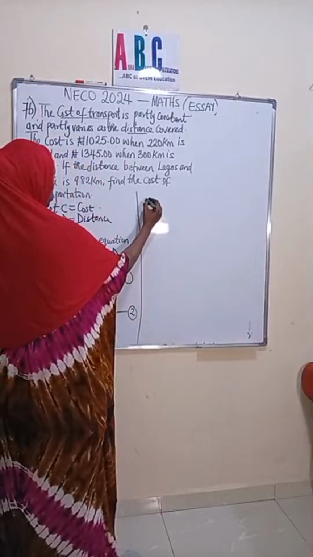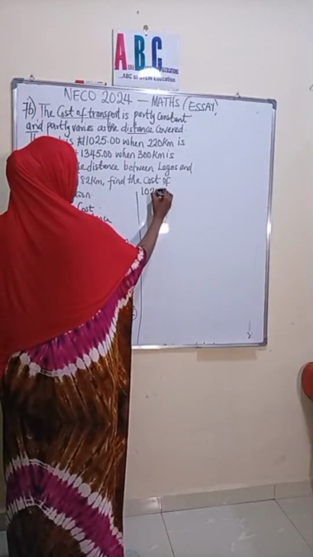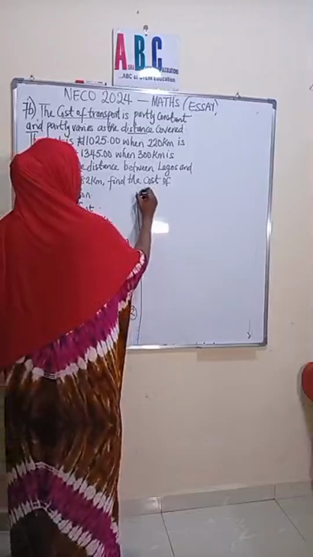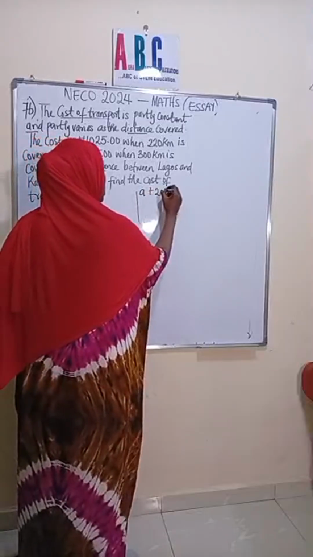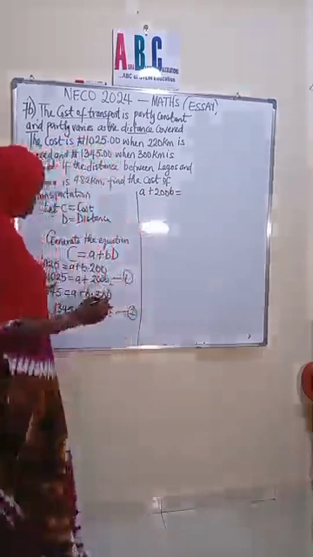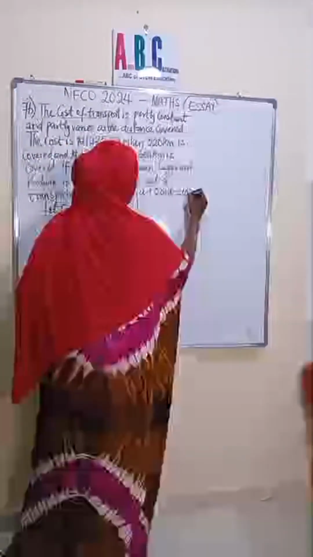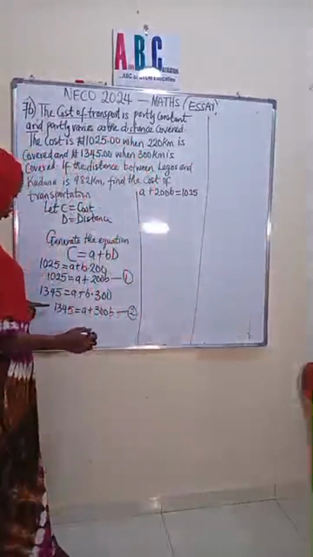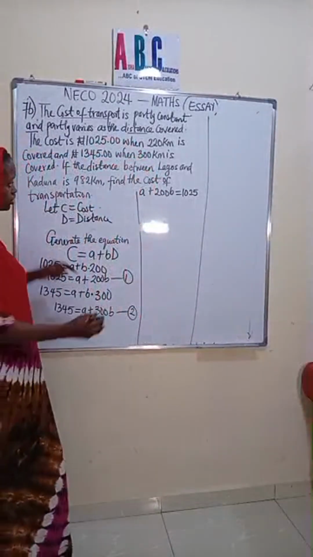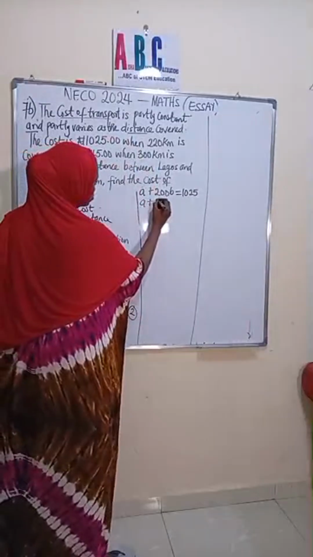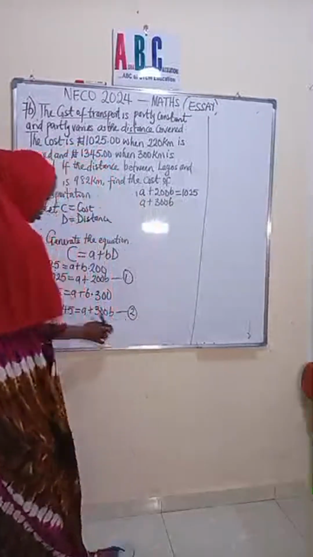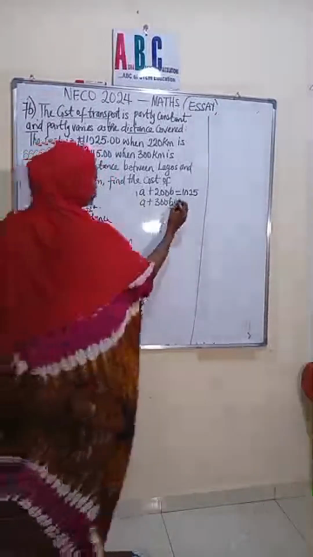So the two equations we have: 1025. Well, let me rearrange it. Let me do it this way. A plus 200B is equal to 1025. Then equation 2 is what? A plus 300B is equal to 1345.